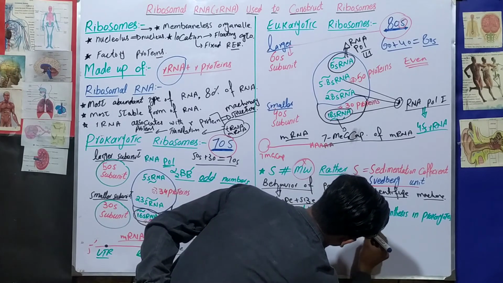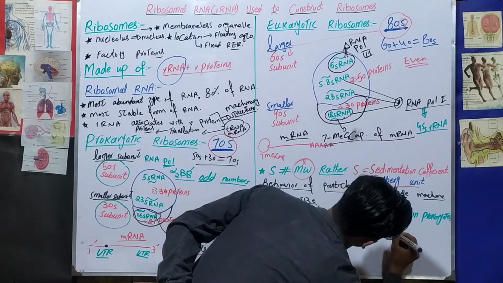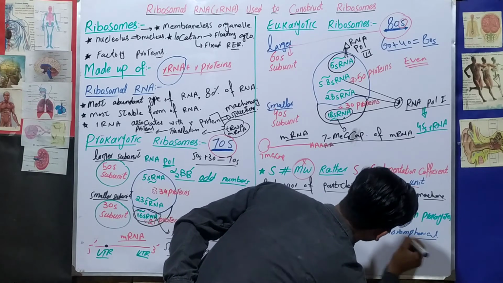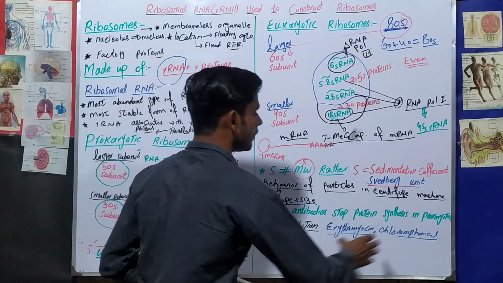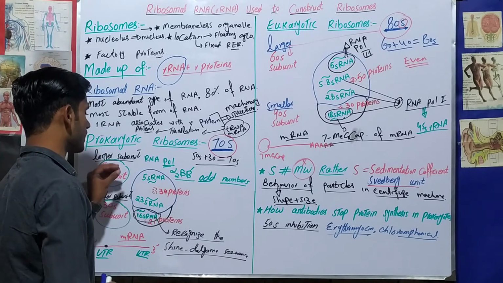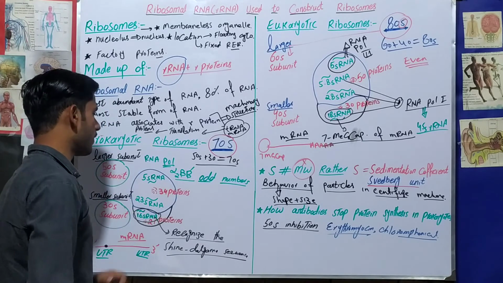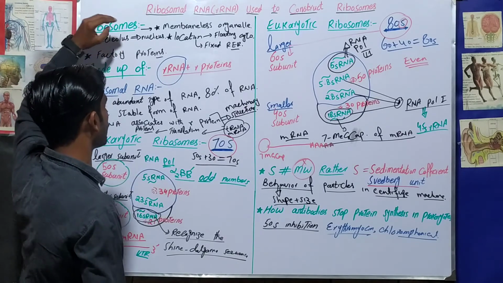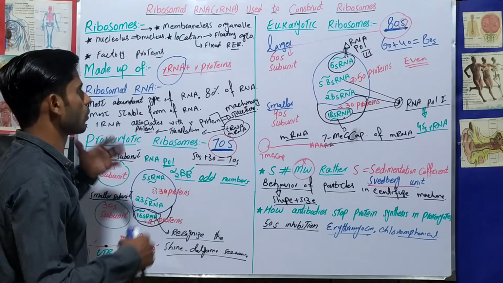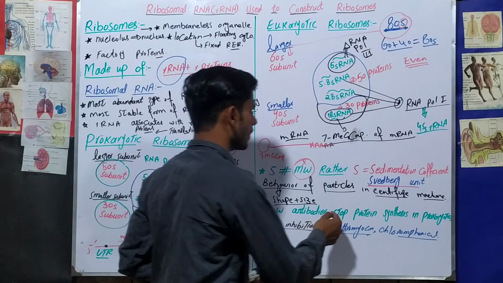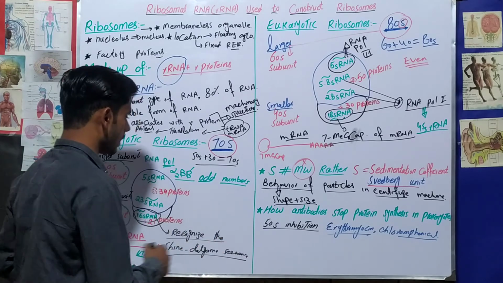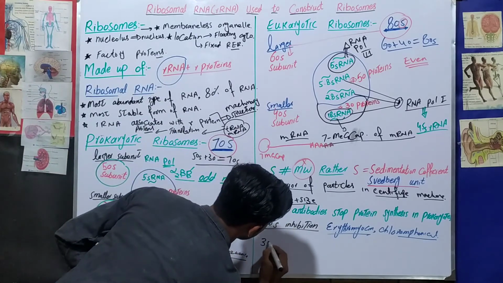Erythromycin, and you can use chloramphenicol. These two medicines you can use. When we give these two medicines to the patient, then there will be no production of the 50S subunit. When there is no production of the 50S ribosomal subunit, then there will be no production of ribosomes. And you know that the function of ribosomes is the production of proteins. When there is no ribosome, then there is no protein production. In this way we can stop the protein synthesis in prokaryotes, and in this way we can stop the 30S as well, 30S inhibition.